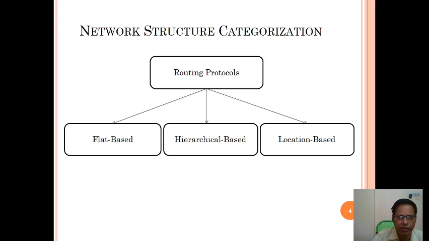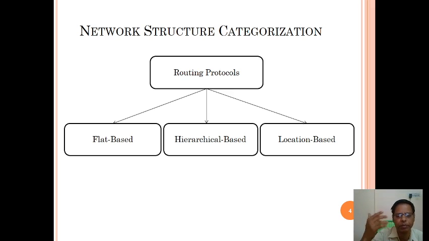If you see the network structure categorization, routing protocols are divided into three: flat based, hierarchical based, and location based. In flat based, a systematic set of packets is transferred. In hierarchical based, packets are sent step by step.